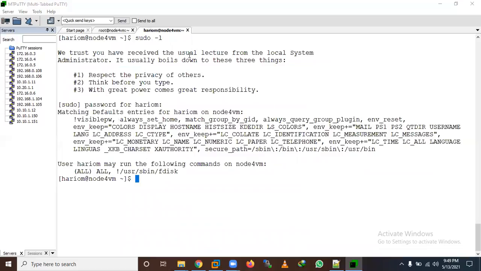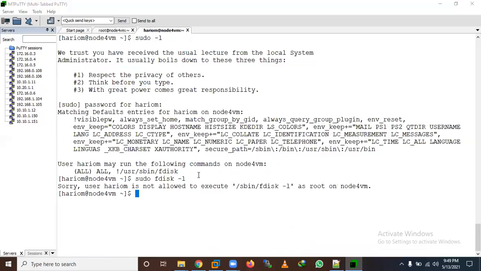It will say all commands are allowed except this command. Let me run this command, fdisk -l. Sorry, user is not allowed to execute this. Let me run any other command which is used by a super user.